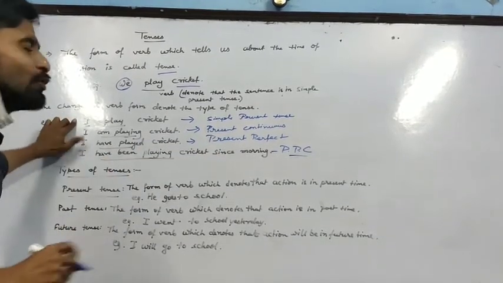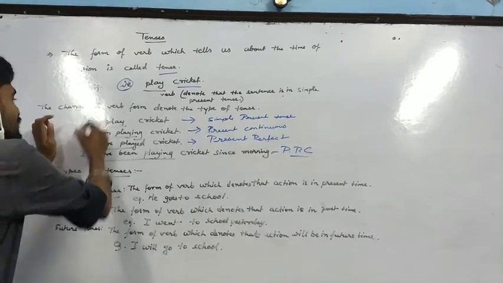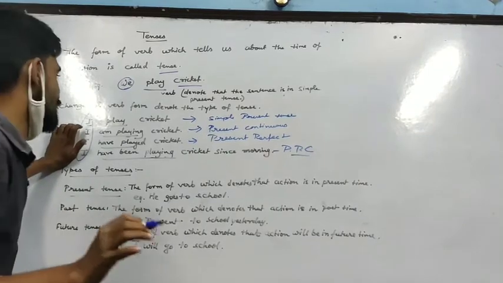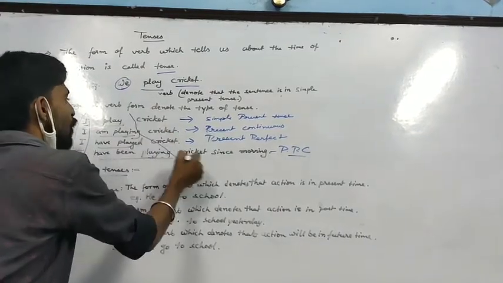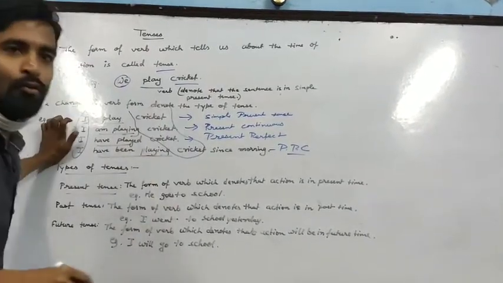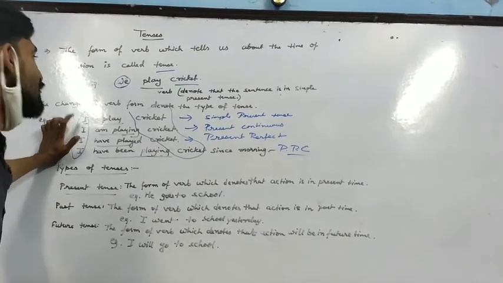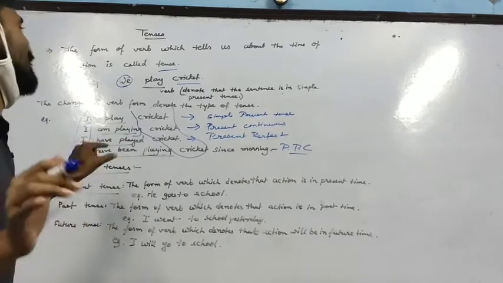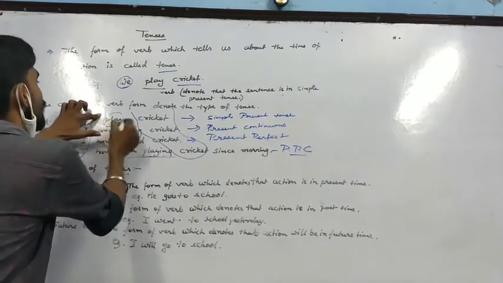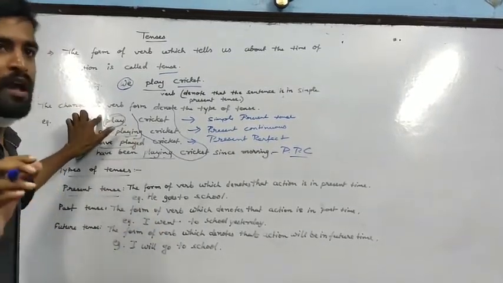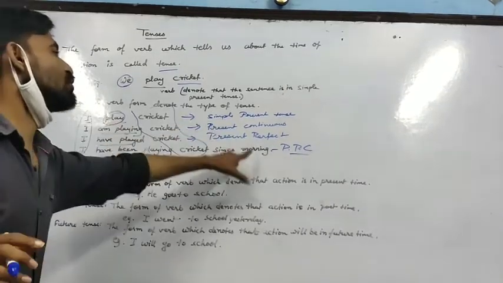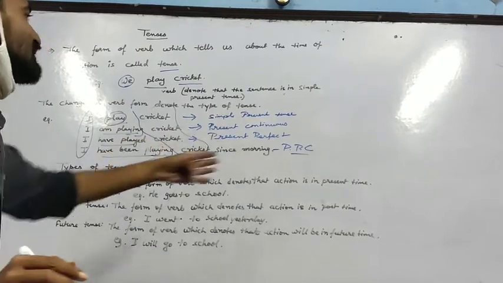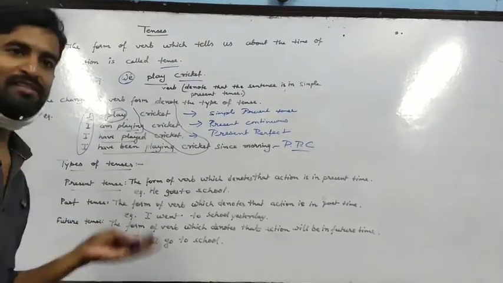Now look, what is there? Is the subject changing? No, in all the sentences the subjects are not changing. Is the object changing? No, the object is also not changing. Then what is changing in these sentences? Only the verb, the forms of verb, and these forms of verbs denote the different types of tenses.